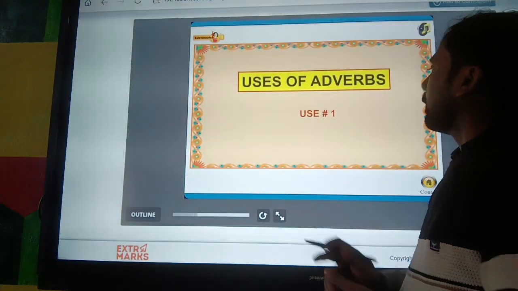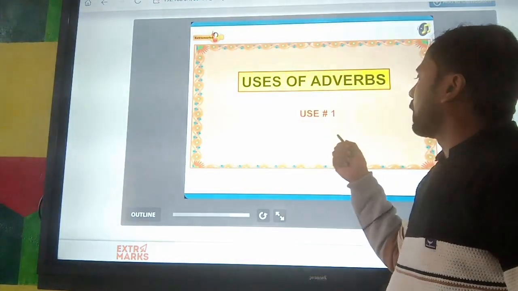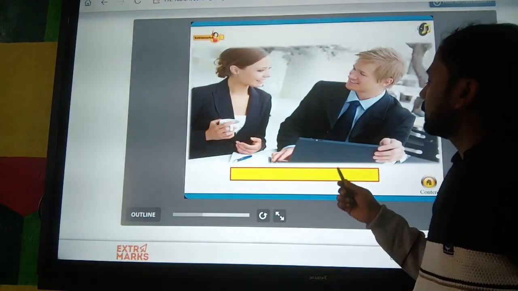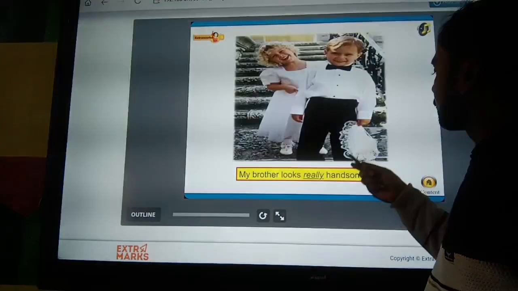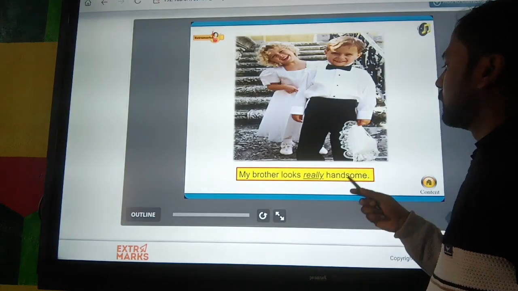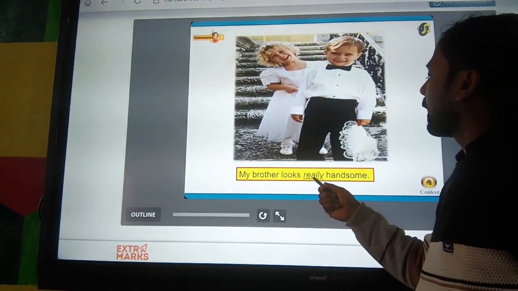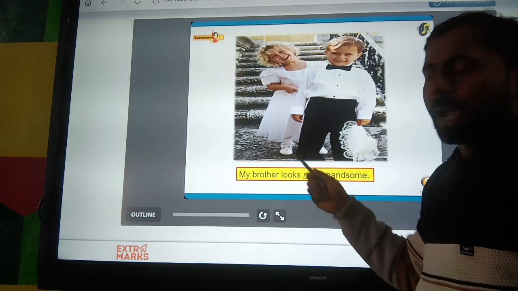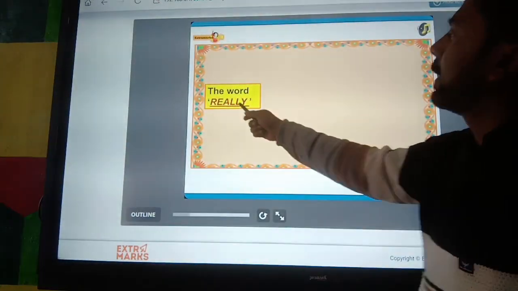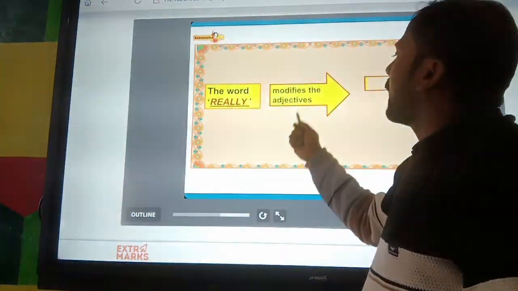Now, uses of adverb. The first use of the adverb is here. The sentence: My brother looks really handsome. Looks is a verb and really is an adverb. So the word really modifies the adjective.